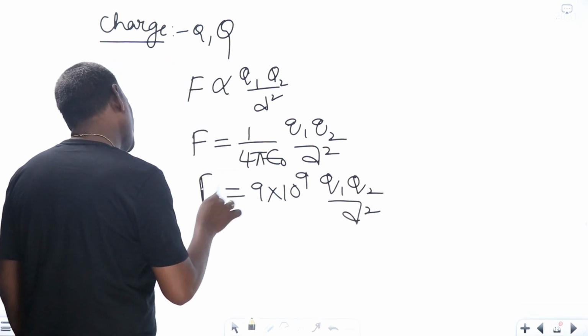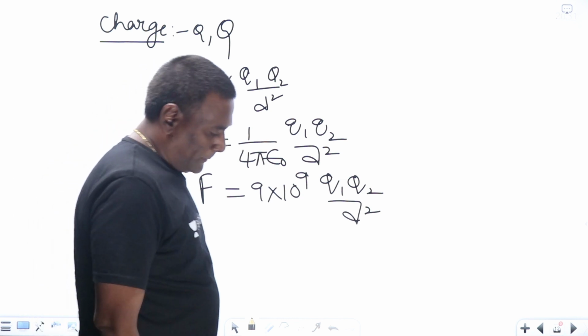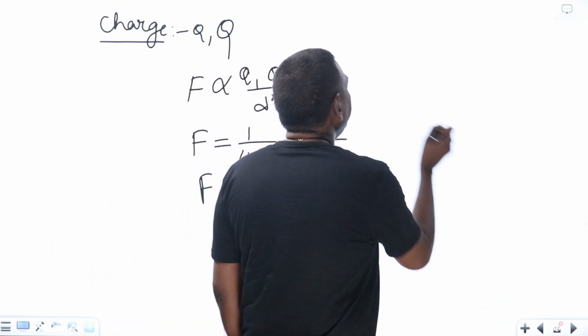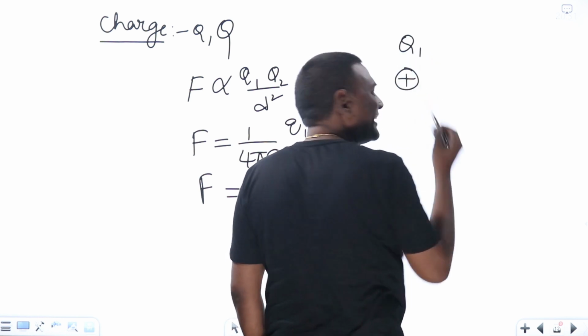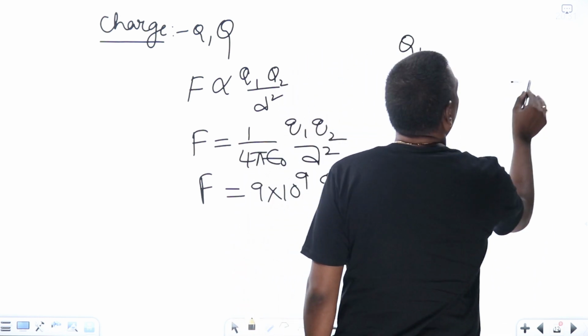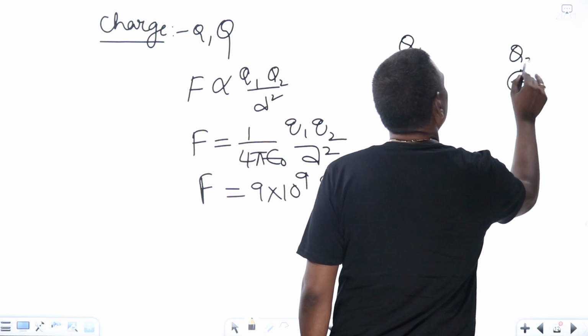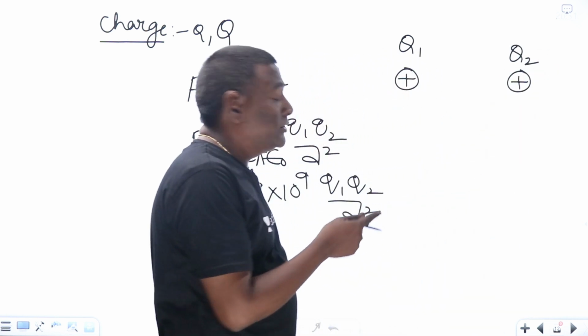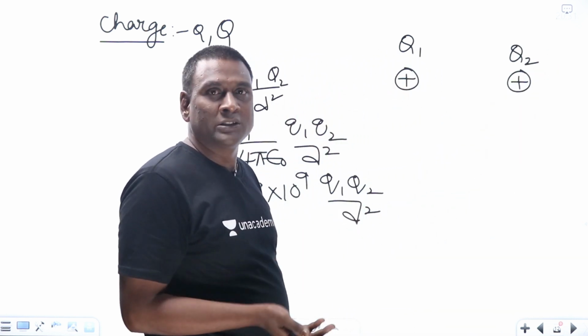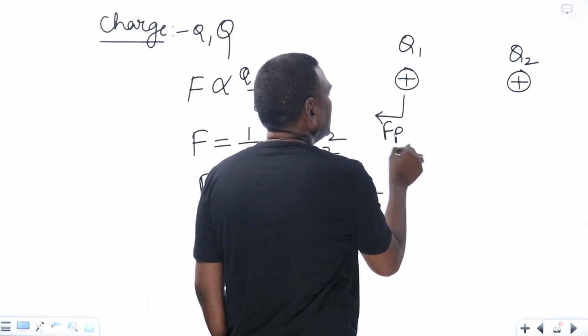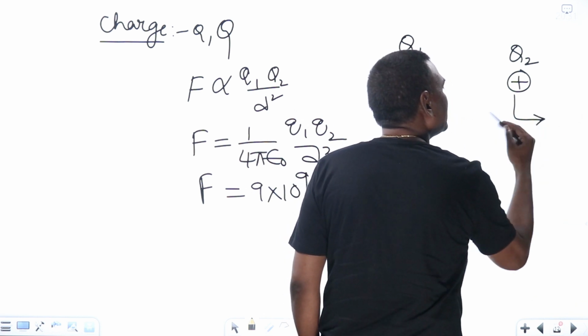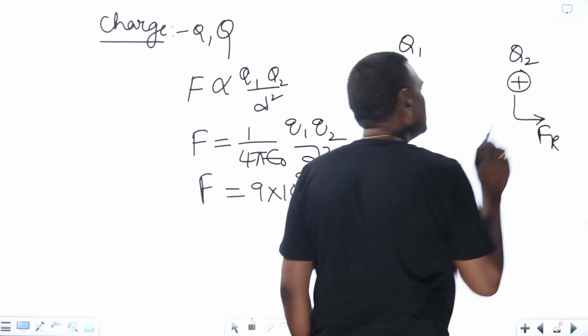It is going to be the force. Now, if I have two charges here, for example a static Q1 charge and a static Q2 charge, then between these two charges we are going to get a repulsion force, in this direction.